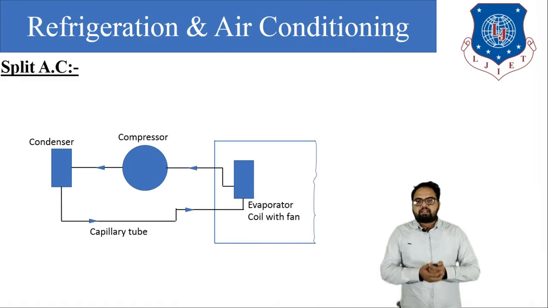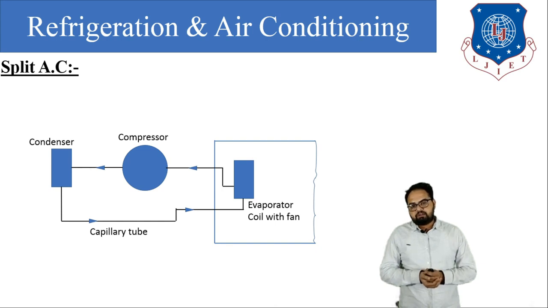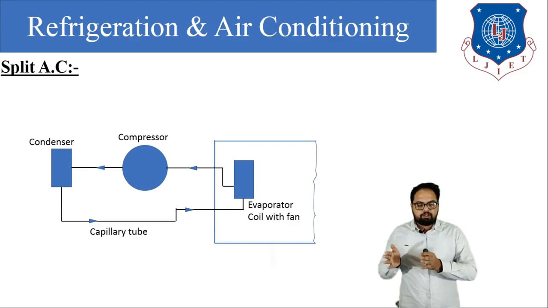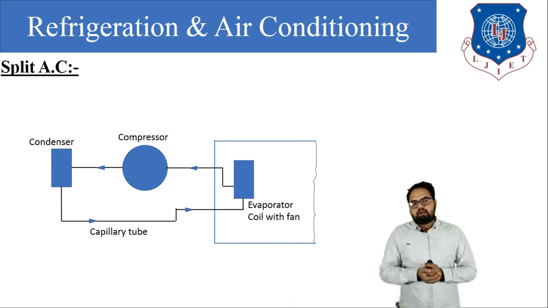Next is the split air conditioner. If we split a window air conditioner into two parts, then we get a split air conditioner. A split air conditioner is divided mainly into two groups, the indoor unit and the outdoor unit. In the indoor unit, the evaporator with evaporator coil, filter, grill, and blower are installed. In the outdoor unit, the condenser coil, compressor, and condenser fan are installed.